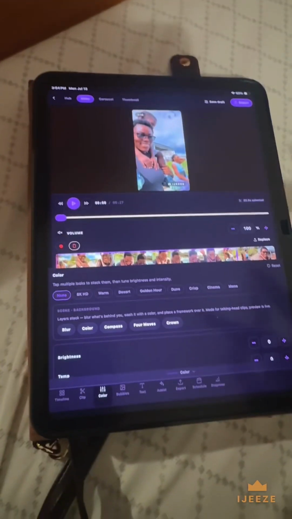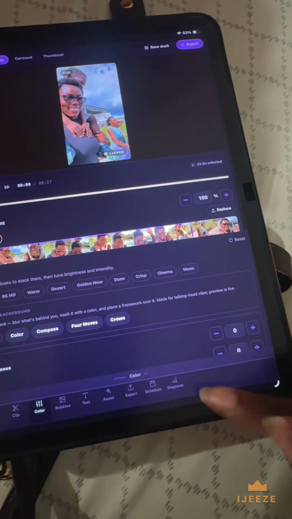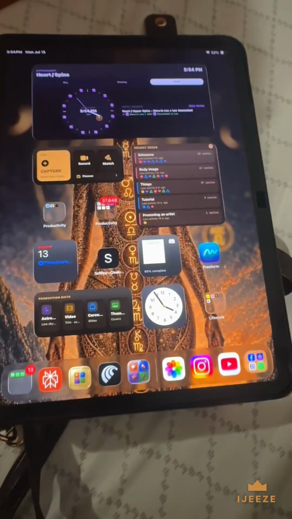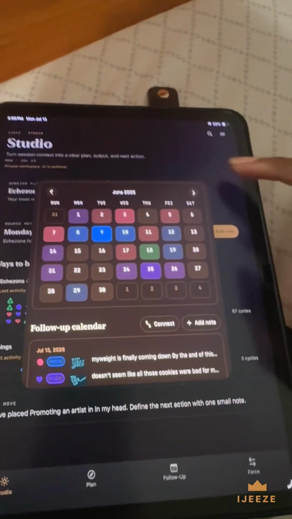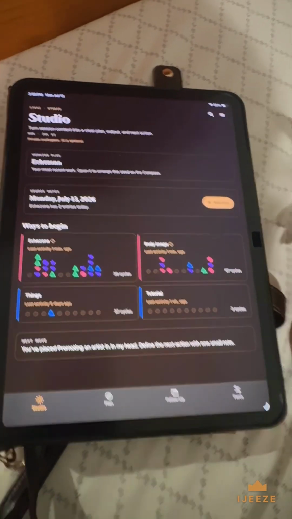And then yeah. Okay, so I've just been building all types of tools. This is my studio, but that's not the app I want to show you. Hold on. Go home. Okay, go home. So this is the app in question right here. So I'm going to tap on it. Yeah. So I'll show one of the updates that I'm so excited for.